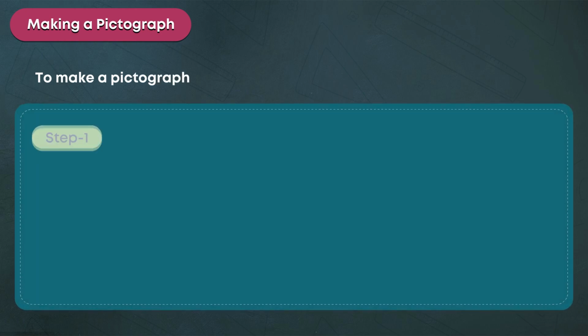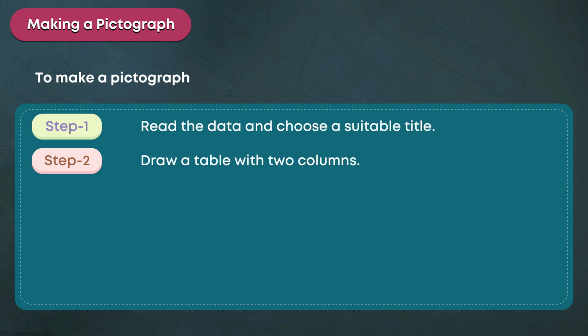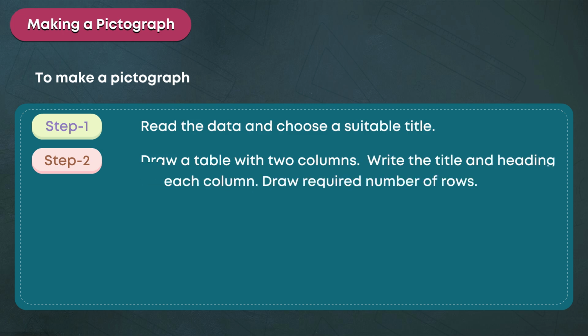Making a pictograph. To make a pictograph. Step 1. Read the data and choose a suitable title. Step 2. Draw a table with 2 columns. Write the title and heading for each column. Draw the required number of rows.